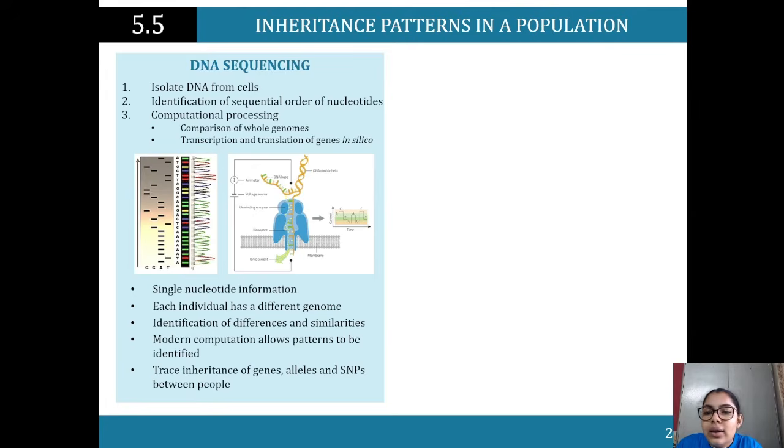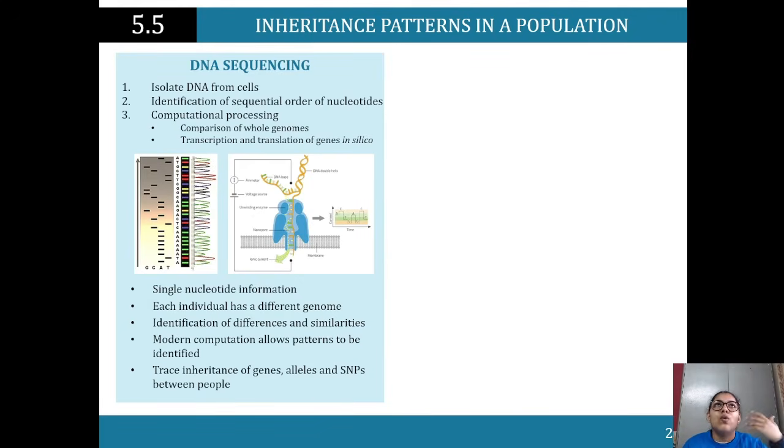So firstly, isolating DNA from the cells. If you're looking at DNA sequencing, we need to isolate DNA from the cells. Remember, DNA is going to be in all of your cells, so we're isolating that. Secondly, identification of the sequential order of nucleotides. We are going to need the specific nucleotides, that specific part that is going to perhaps code for a certain